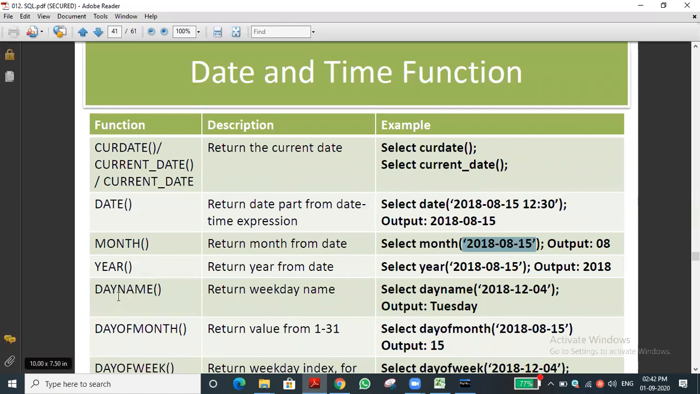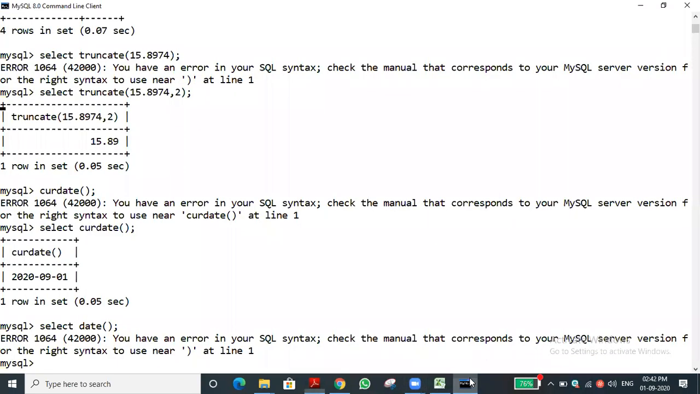Next, day name, that is finding the day name. I think it's quite interesting. Let me type it. Select, and the function name is day name.